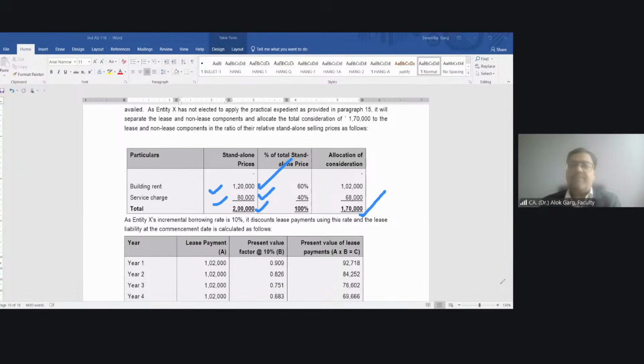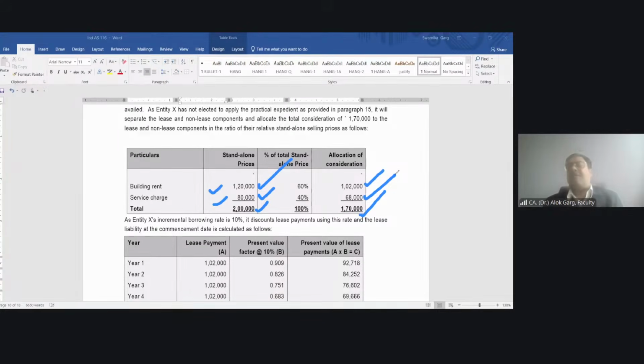Clear. Okay, perfect. And friends, we have allocated this in the ratio of 120 is to 80. So 1,02,000 is my building rent and 68,000 is my service charge. Tell me, what is the accounting treatment of this 1,02,000 and 68,000? 1,02,000 will be used for the purpose of ROU and service charge will be expensed off.